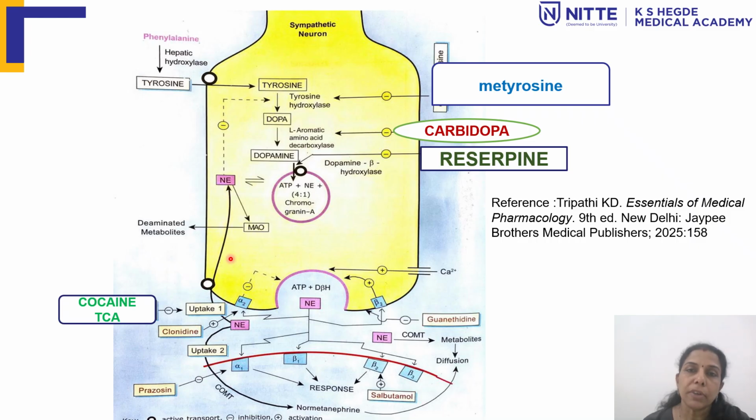Norepinephrine uptake into the cytoplasm is inhibited by cocaine and tricyclic antidepressants, and even norepinephrine serotonin reuptake inhibitors also inhibit this. These are the various inhibitors that act on the synthesis and uptake of norepinephrine in the body.